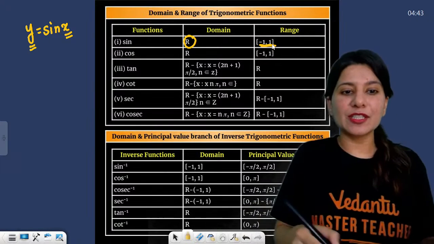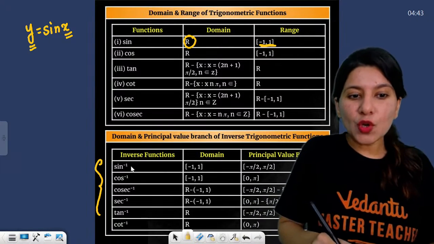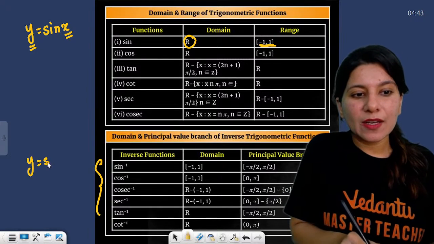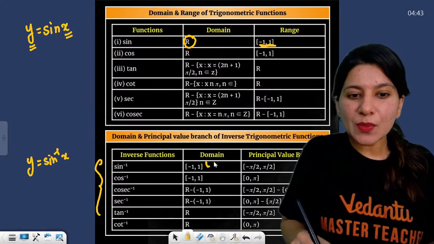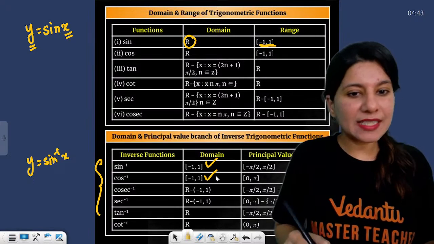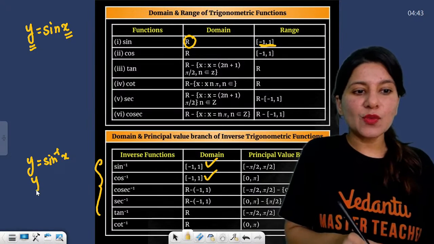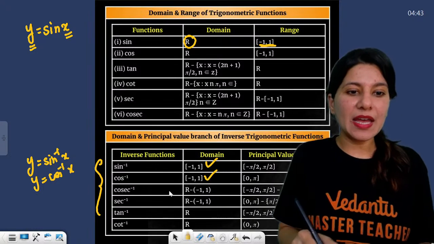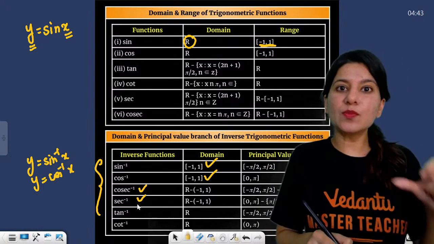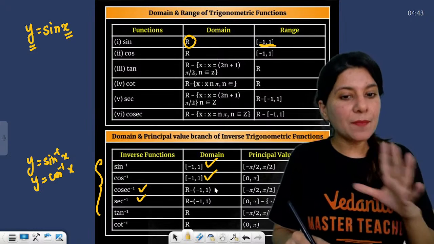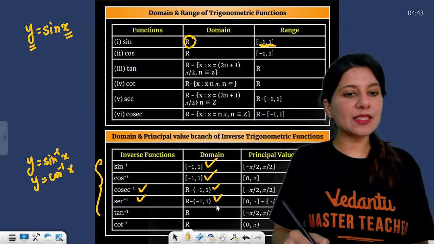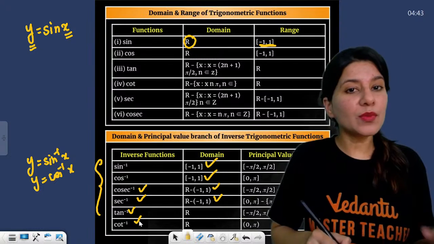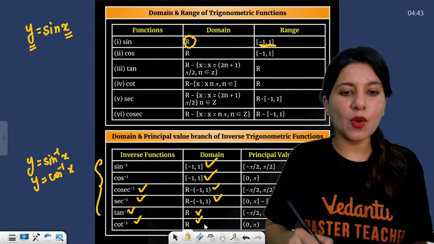It becomes reverse. So for the inverse function, the domain x will be -1 to 1. Same goes with cos inverse x, -1 to 1. For sine inverse and cos inverse, it is R minus -1 to 1, and for tan inverse and cot inverse, both are all real.